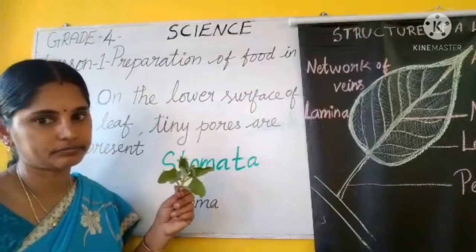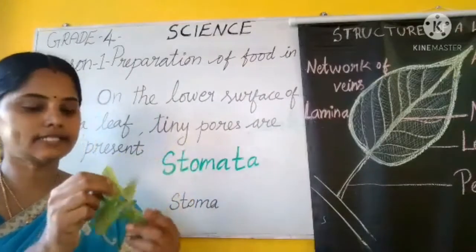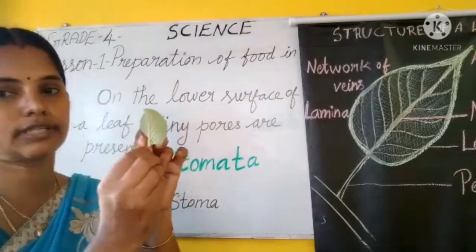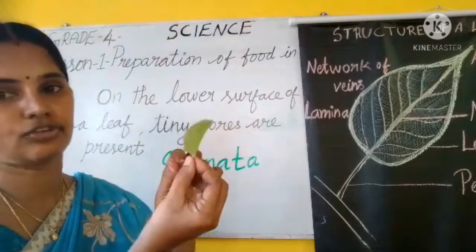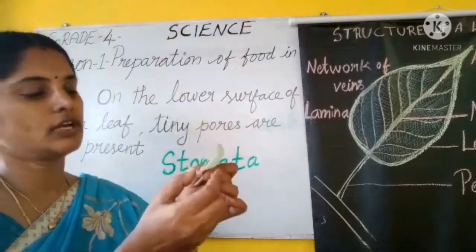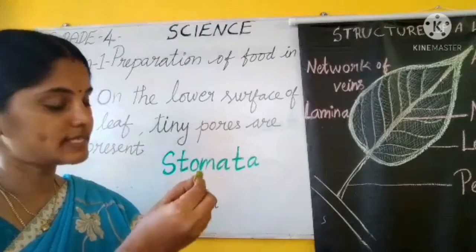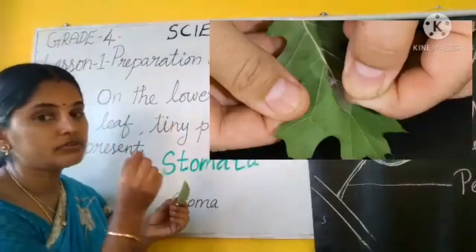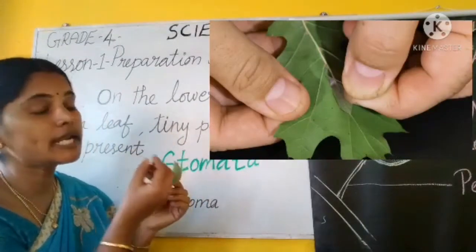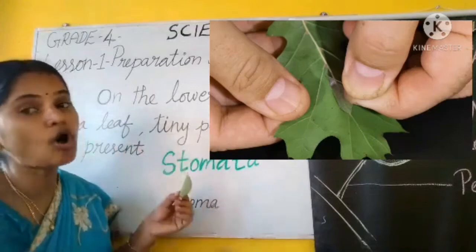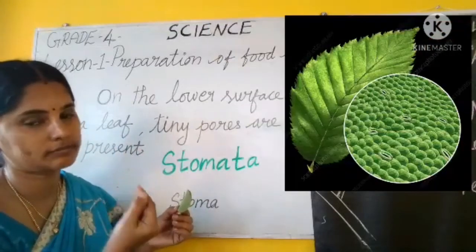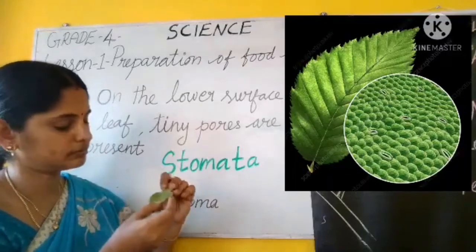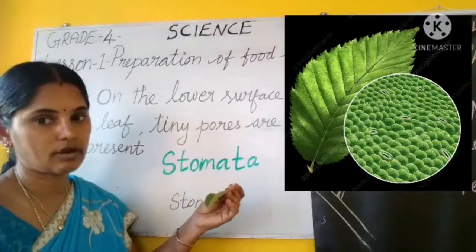How does it take in air? Look at the underside of the leaf. This is front view and this is back view. If you look very closely, the same way if you take a leaf peel and keep it under the microscope, we can view very small tiny holes present. Holes. In the upper surface of the leaf also those holes are there, but we can't see them with our naked eye.